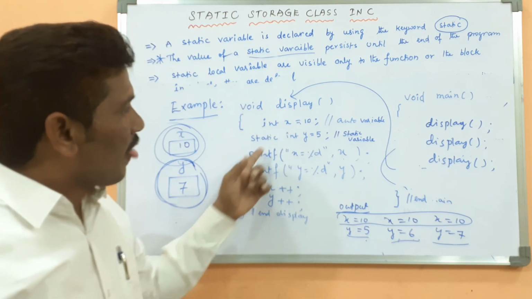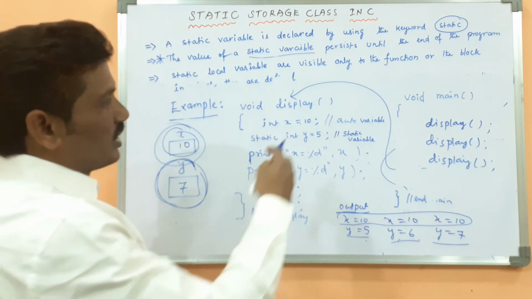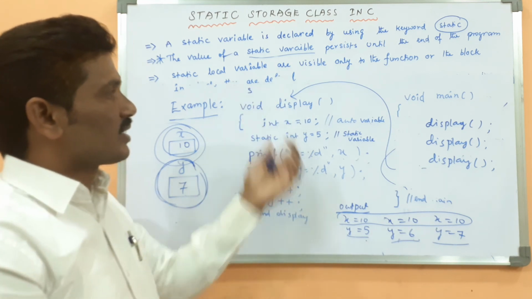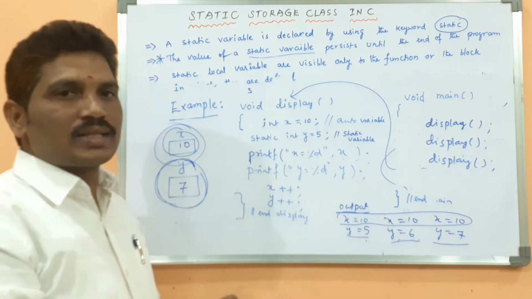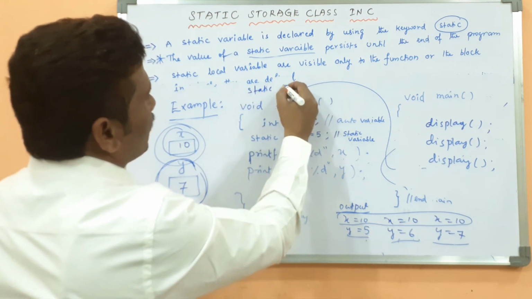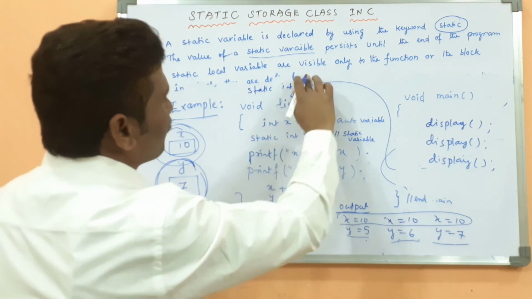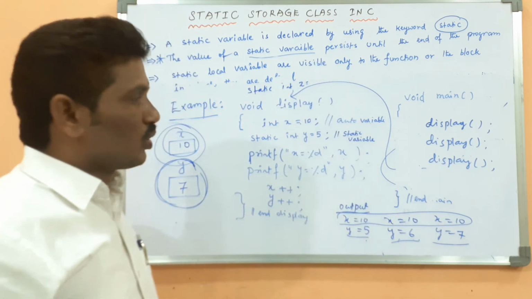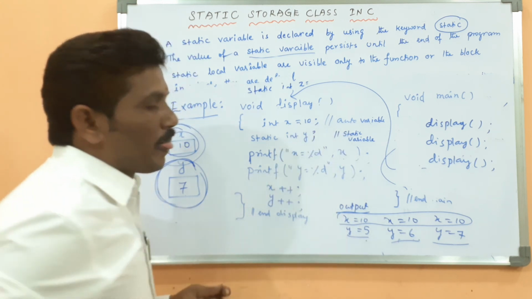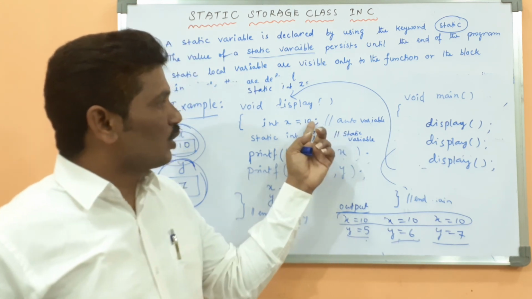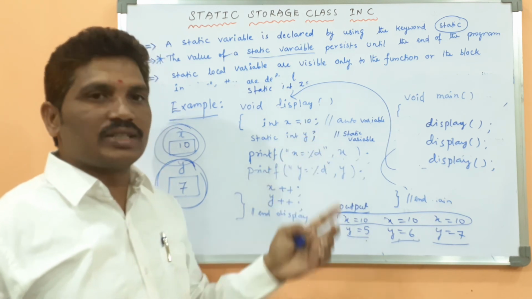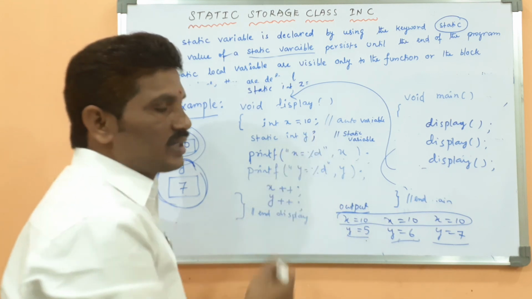Is this concept clear? A static variable can be declared as global also, there is no problem. If you declare it here, it is global. It can be accessed by all the functions of the program. Whenever it is declared before the main function, static int, suppose z. Another point I want to tell you here. In case of the auto variable, it is initialized with 10. Static variable is initialized with what? It is not initialized with any value.